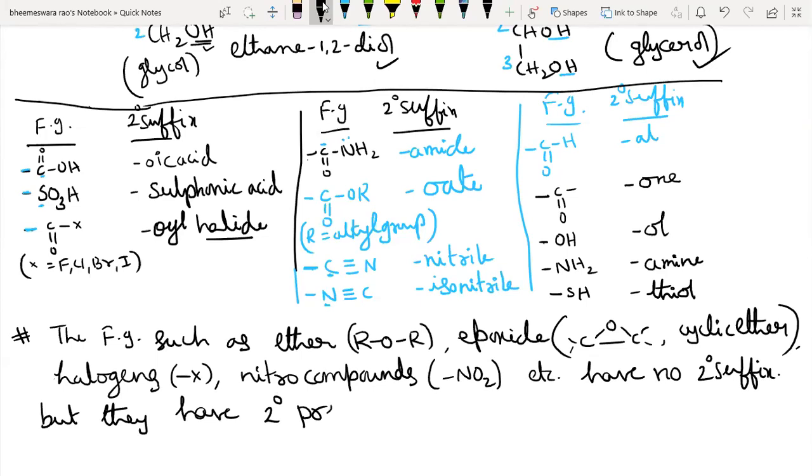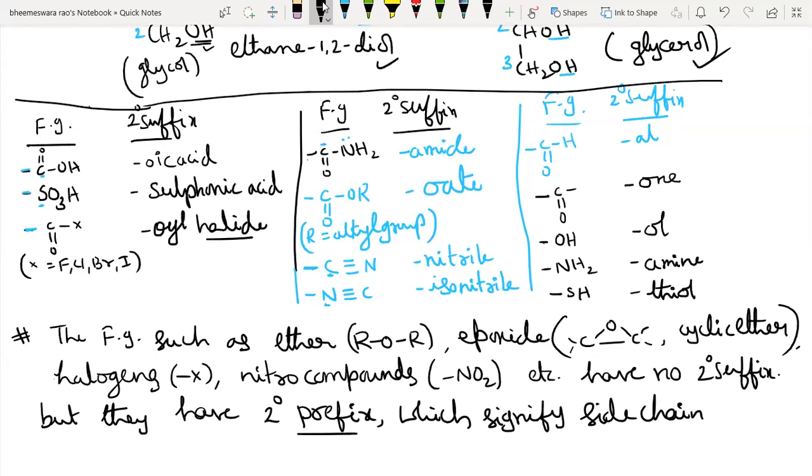Secondary prefix. What does secondary prefix signify? Yes, very good. It signifies the side chain or substituent.